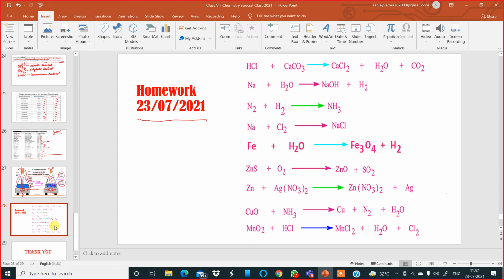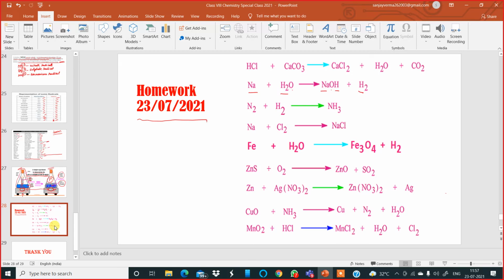Sodium plus water gives sodium hydroxide plus hydrogen. Sodium is one atom. This is how you have to compare. Hydrogen is 2 on the left and on the right it is 2 plus 1, 3. Oxygen is 1 and oxygen is 1. So over here you can see hydrogen is not balanced. Are you getting it? So we have to balance hydrogen.